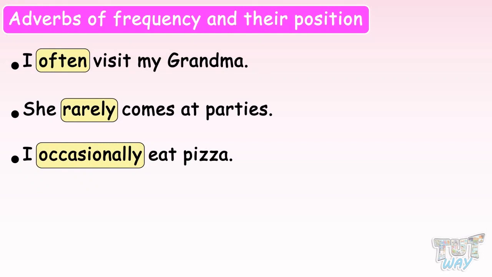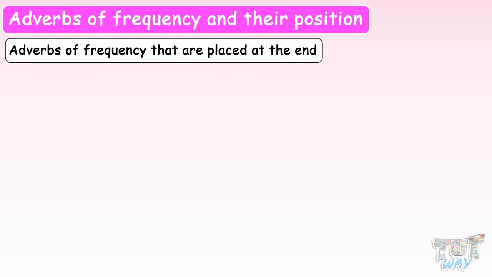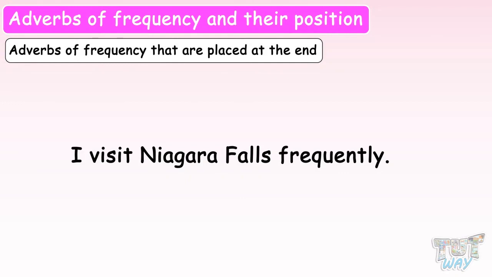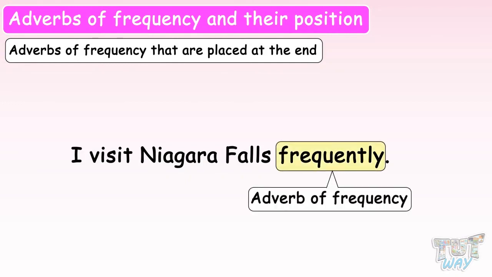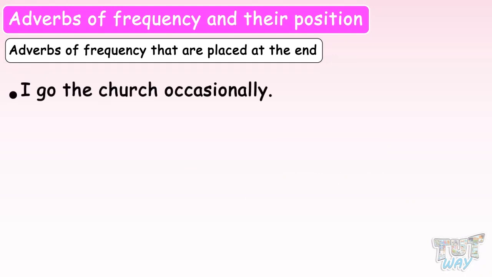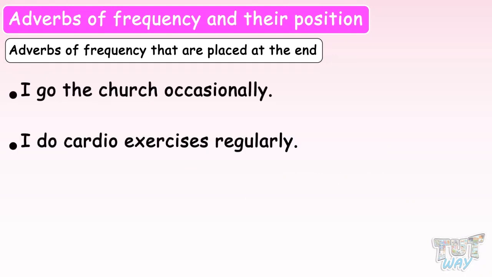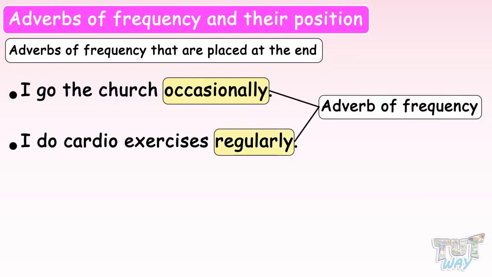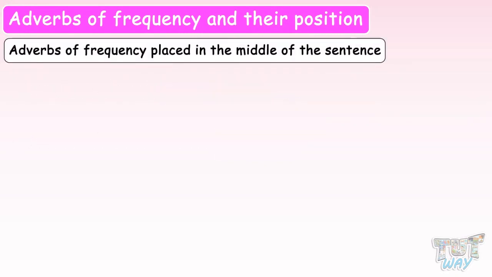Now let's see a few examples of adverbs of frequency that are placed at the end. I visit Niagara Falls frequently. Here, frequently is the adverb of frequency, and it is placed at the end of the sentence. I go to church occasionally. I do cardio exercises regularly. Here, occasionally and regularly are adverbs of frequency, placed at the end of the sentence. Now let's see adverbs of frequency placed in the middle of the sentence.